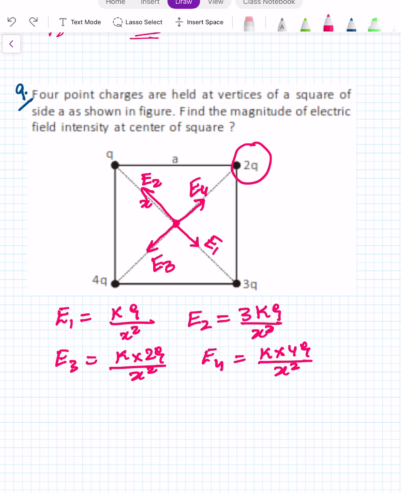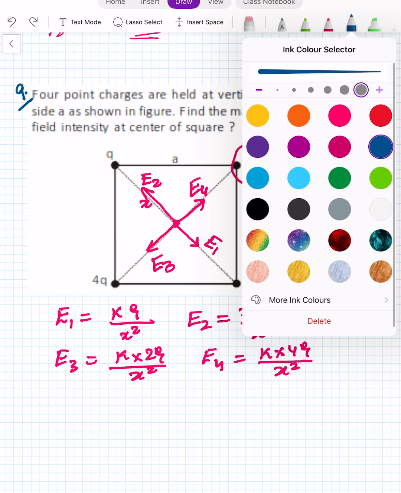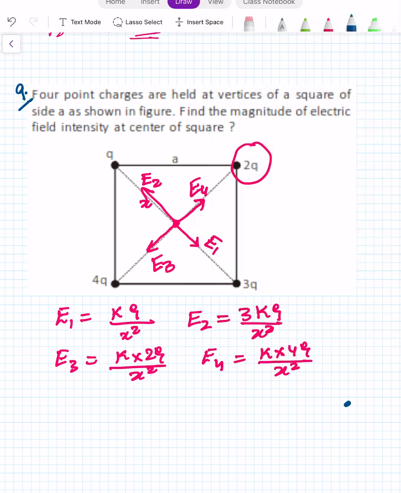E1 is KQ upon x square, E2 is 3KQ upon x square. So the net field due to E1 and E2 will come in this direction, equal to 2KQ by x square, the resultant of E1 and E2.